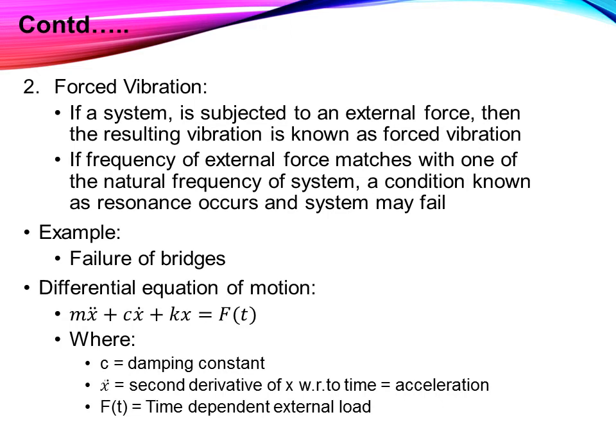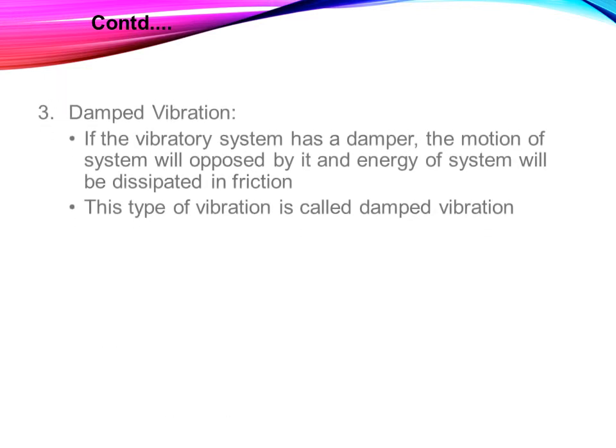The differential equation of motion is m x double dot plus c x dot plus k x is equal to f of t, where c is the damping constant and x is displacement. x double dot is the second derivative of x with respect to time, so it is known as the acceleration, and x dot is the first derivative of displacement, so it is known as the velocity, while f of t is the time dependent load.